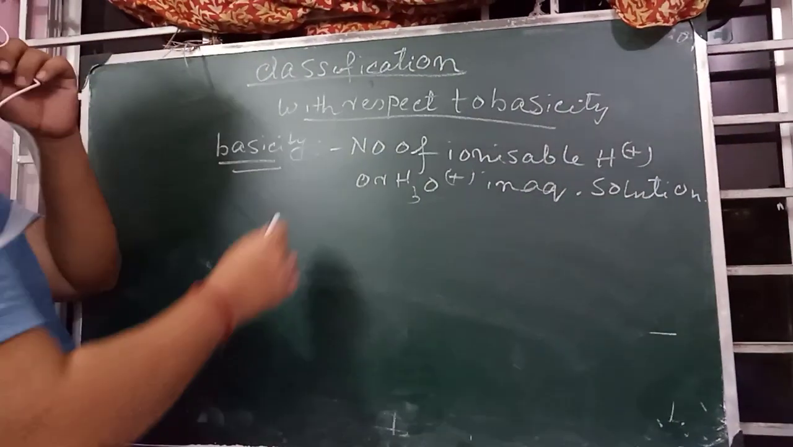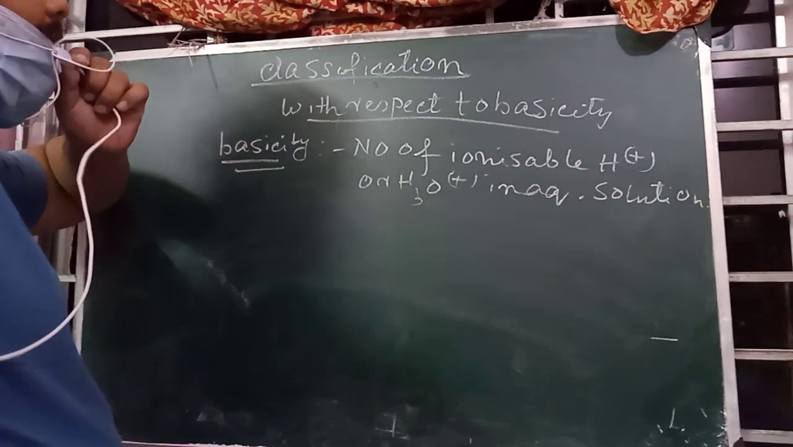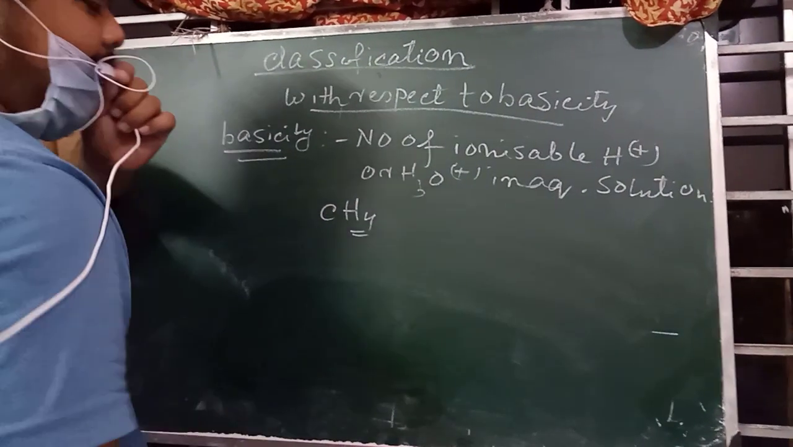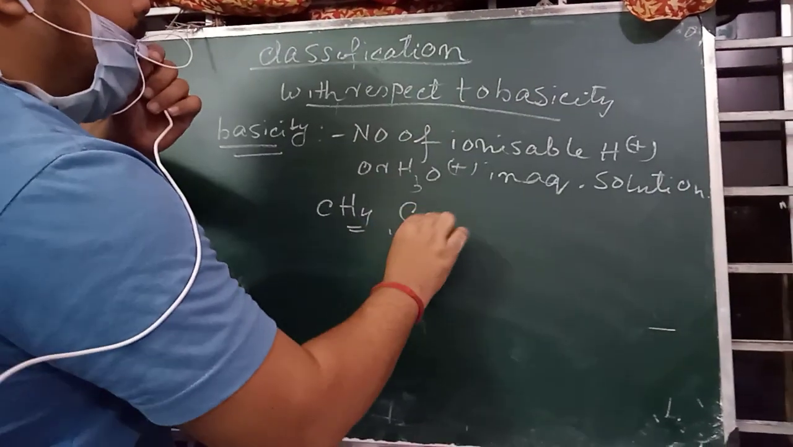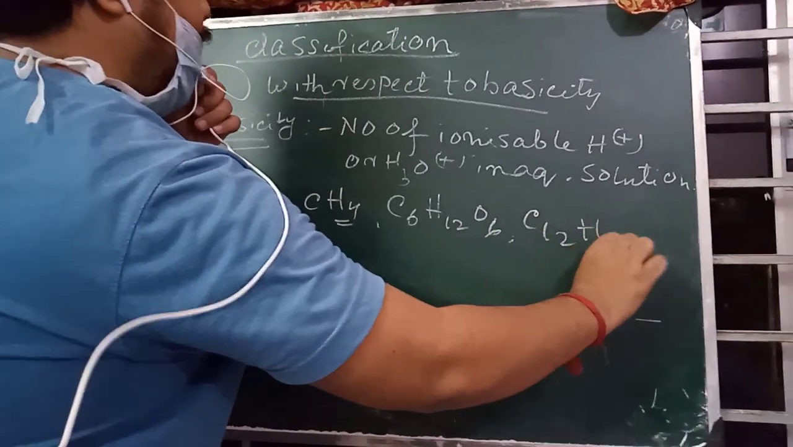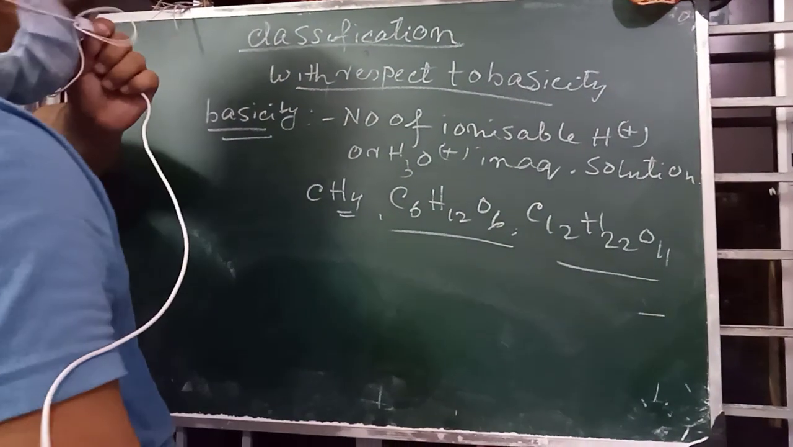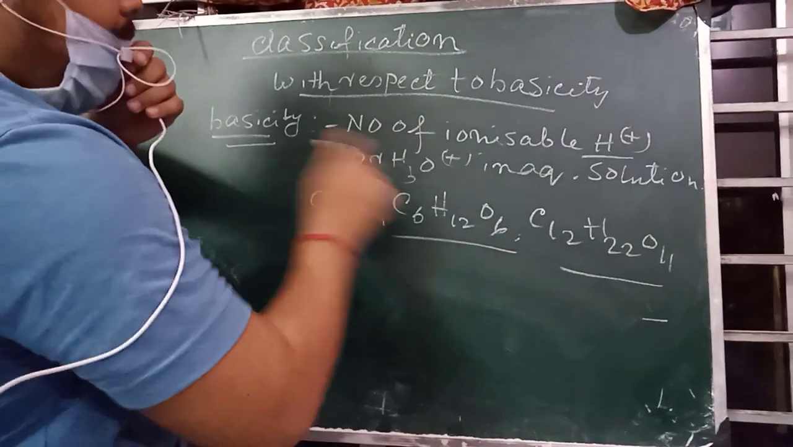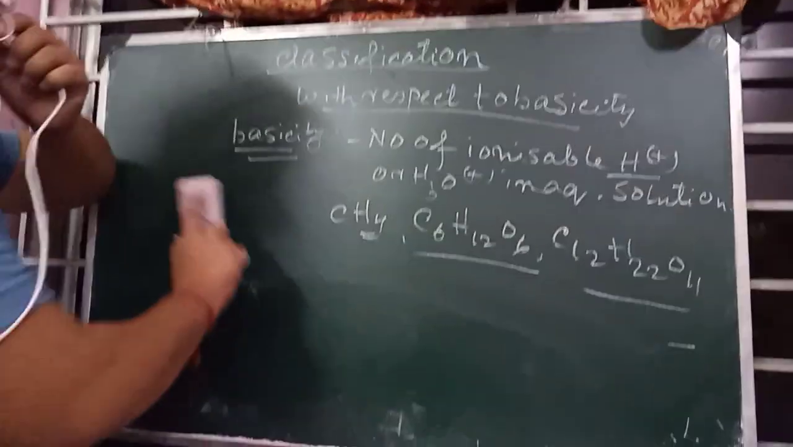That means only the presence of hydrogen does not symbolize that a particular molecule is an acid. Suppose methane, CH4, has 4 hydrogen atoms, but none of the hydrogen will produce H plus ion. Just like glucose, C6H12O6, just like sugar, C12H22O11. These molecules carry lots of hydrogen atoms, but still they are not acids. Why? Because they are not able to produce an H plus ion or H3O plus ion in aqueous solution. So thinking that the presence of hydrogen means it is an acid is a wrong concept.